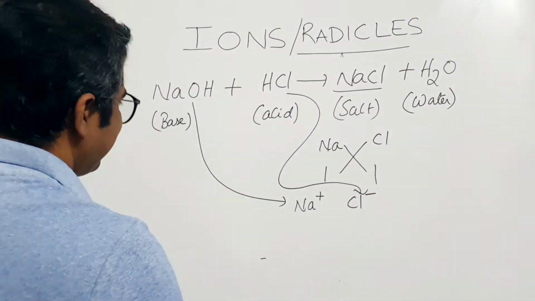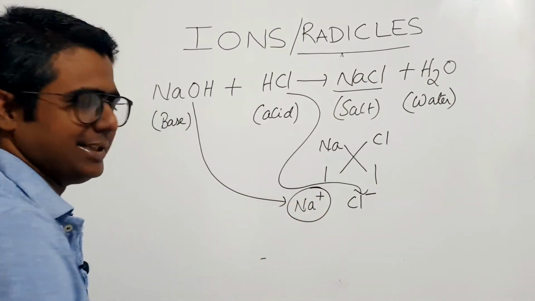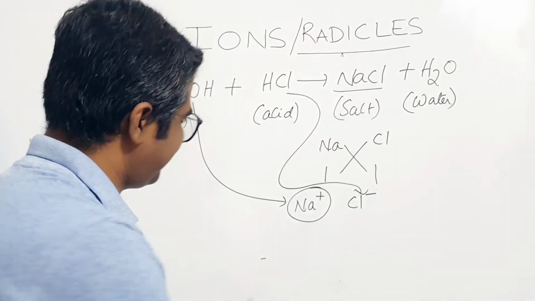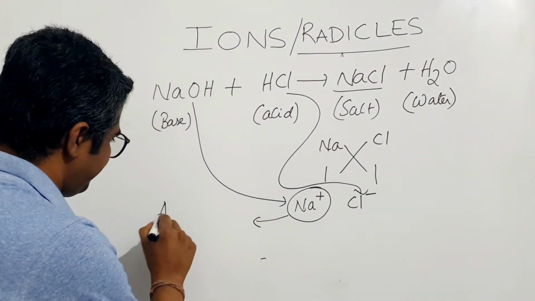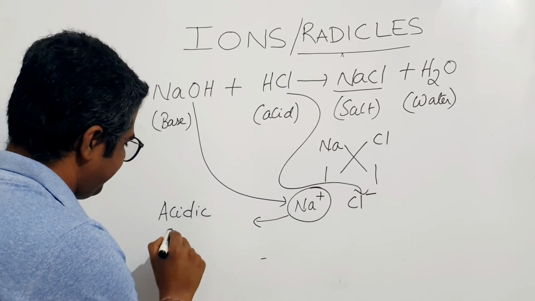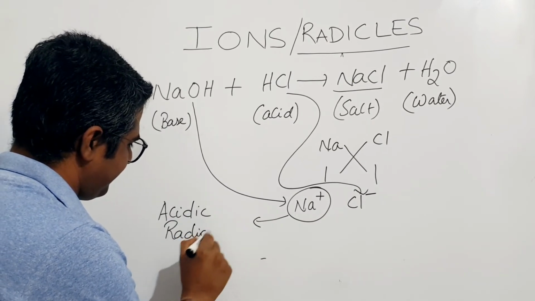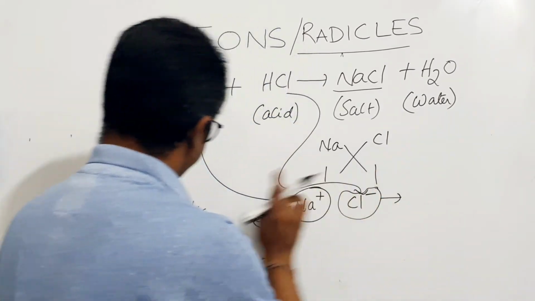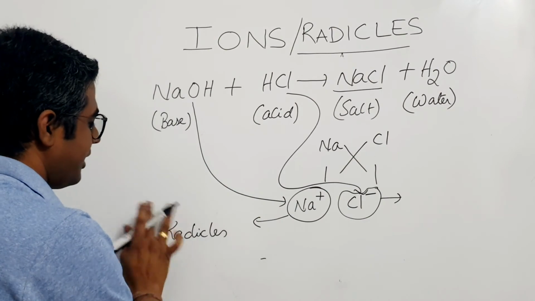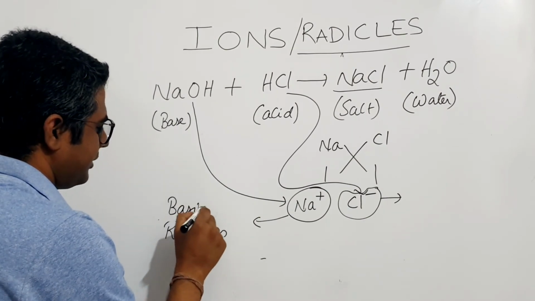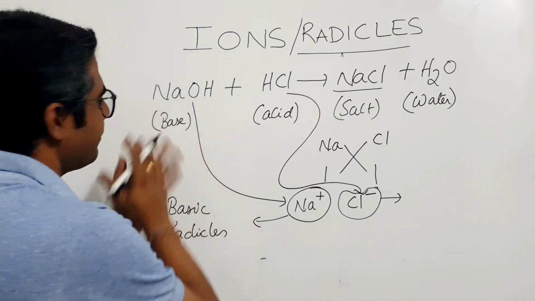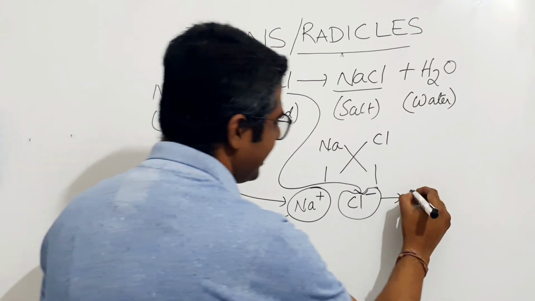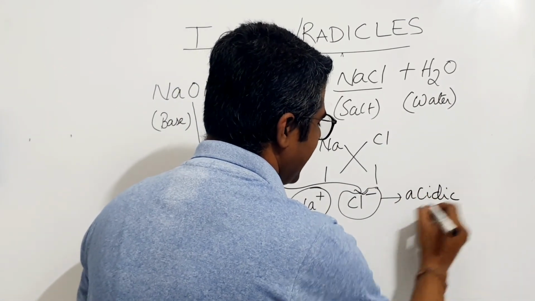Hence this positively charged ion, which comes from the base, is called a basic radical, I am very sorry, not acidic. And this ion, which comes from the acid, is called an acidic radical.